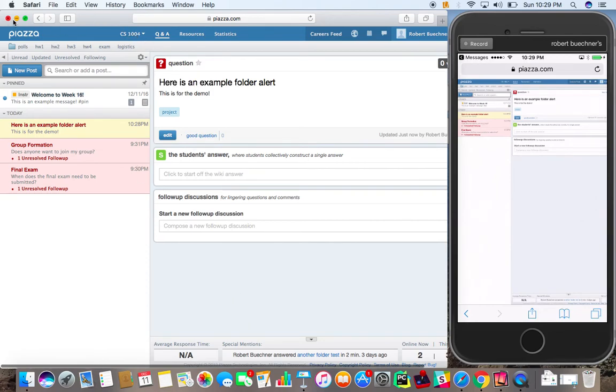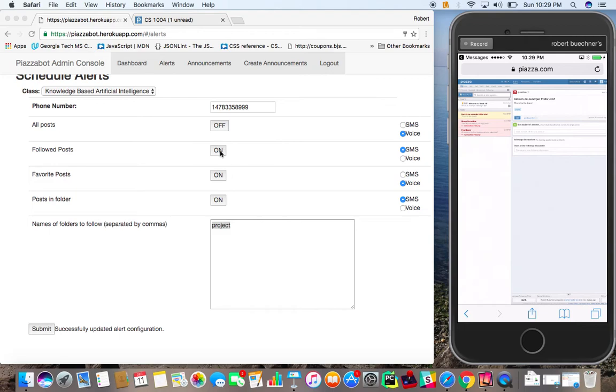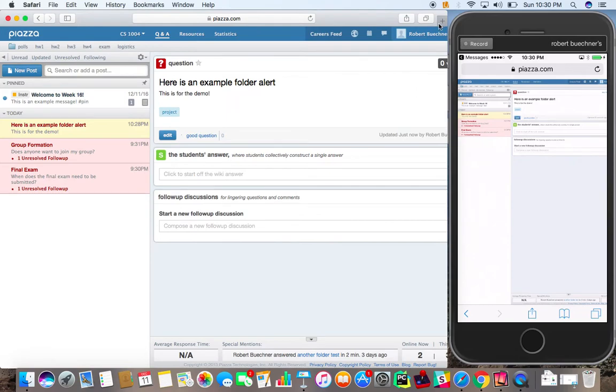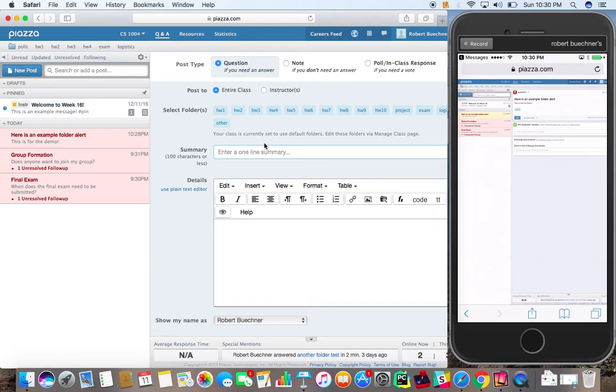Now finally, I'll go back to our Piazza bot. I'm going to turn off everything, and turn on our all posts just to show you an example of what that looks like. I'll save this configuration. We'll do a voice alert for all posts. And then I will go back in as my student user here in Safari, which you can see is Robert Buechner up here at the top. I will just create a post in this homework 1 folder.